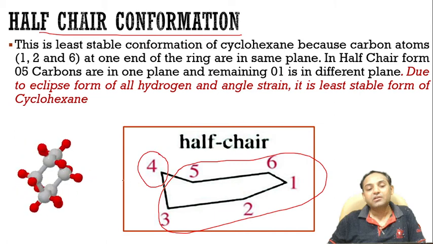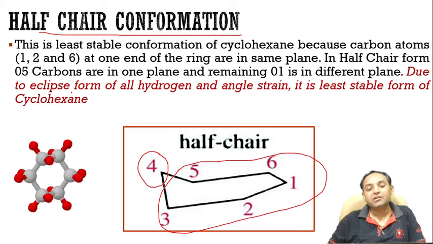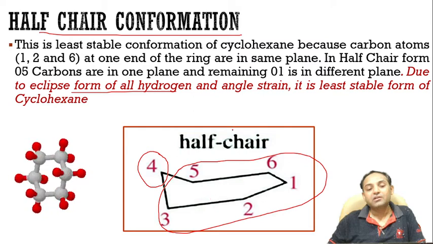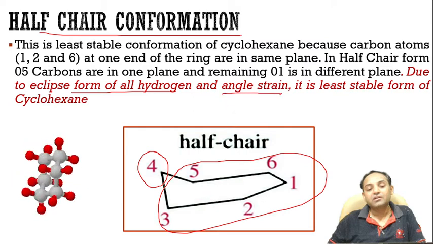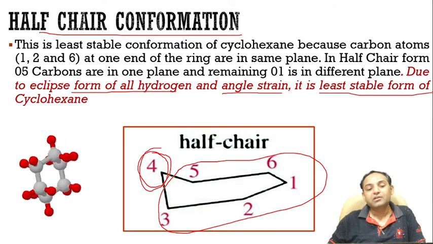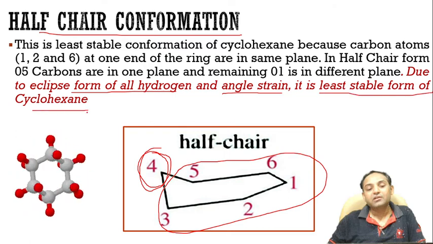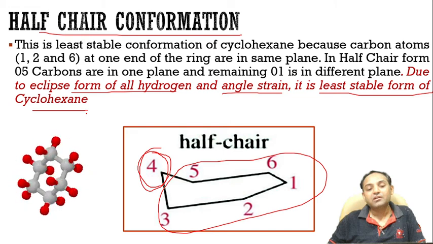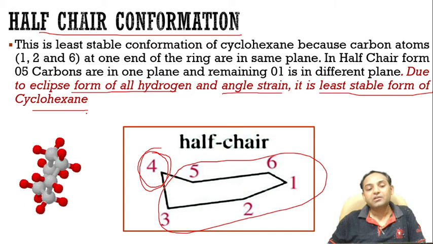Due to that, all hydrogens are in eclipsed form, where the hydrogens on these 5 carbons are eclipsed, and it also produces angle strain because 1 carbon is out of the plane. So that's why it is considered the least stable form of cyclohexane, because it produces two kinds of effects. One is hydrogens in eclipsed form, another is angle strain.